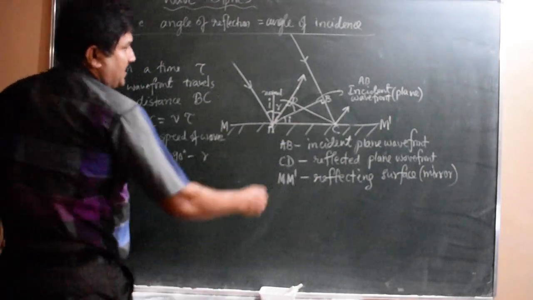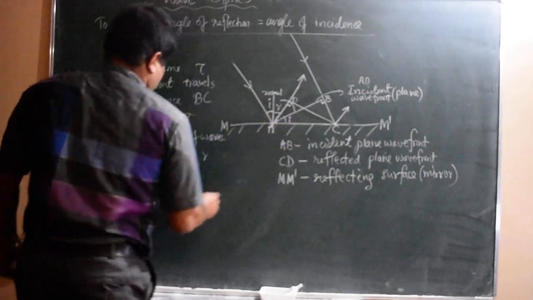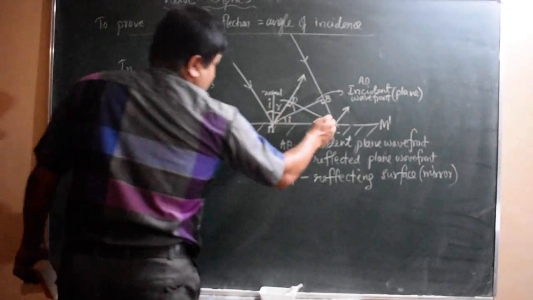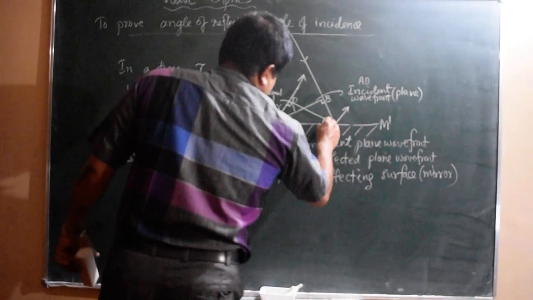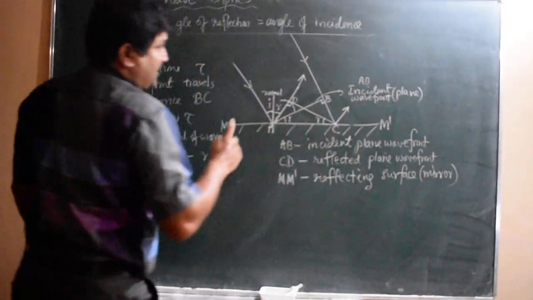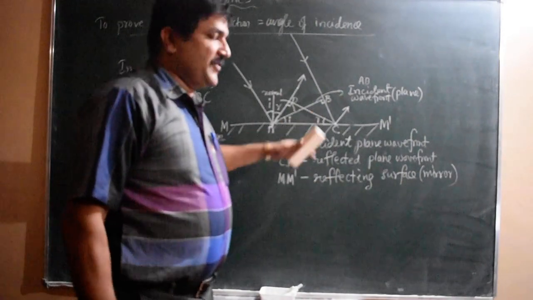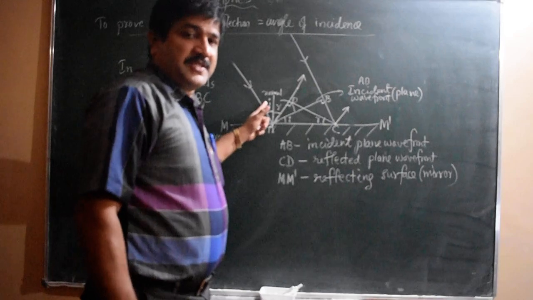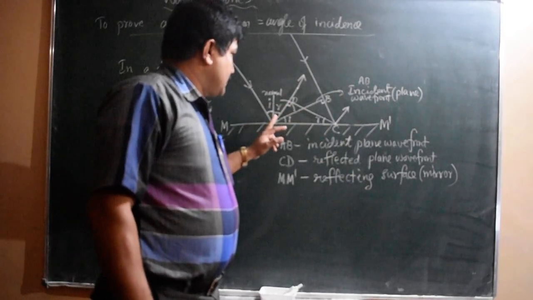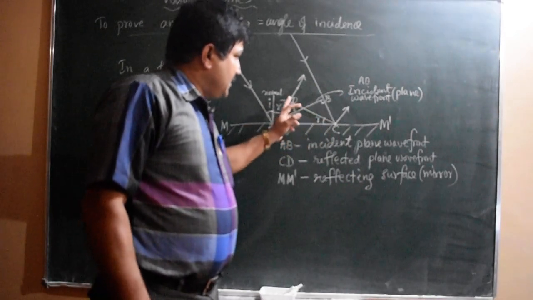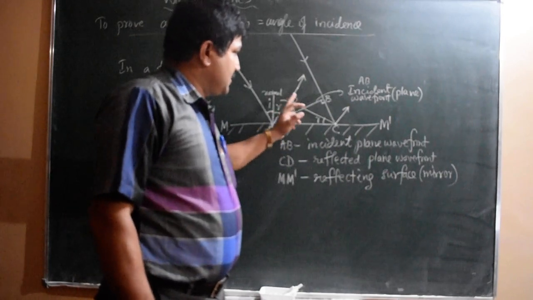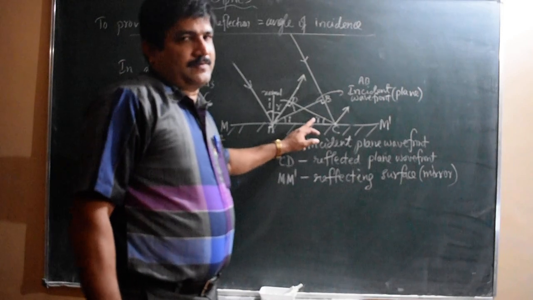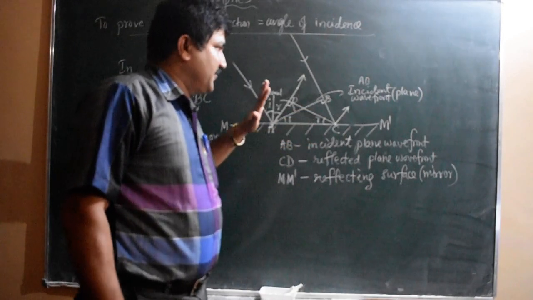Then this is 90 degrees here. One angle of the triangle is 90 degrees and one angle is 90 minus R, so this angle must be equal to R. This is the thing you have to remember in the figure. Angle BAC is I, the angle of incidence, and in the triangle, angle DCA is equal to R. That much you have to write first in the figure.